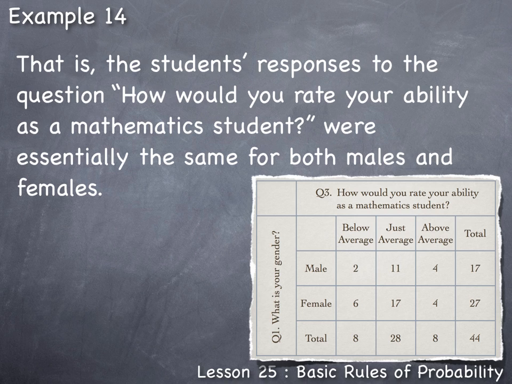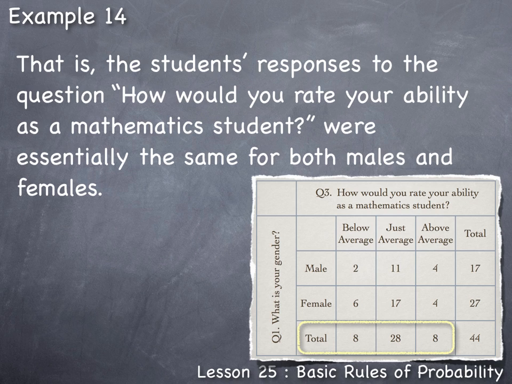The pattern for males, we had 2, 11, and 4, which was low, high, low, essentially bell-shaped. The pattern of responses for female, 6, 17, 4, again was low, high, low, essentially bell-shaped, which is reflected in the overall total for all students, 8, 28, 8, low, high, low, bell-shaped. So basically the pattern response was the same whether you were male or female. So gender seems to not make a difference when it comes to students rating their own mathematics ability.